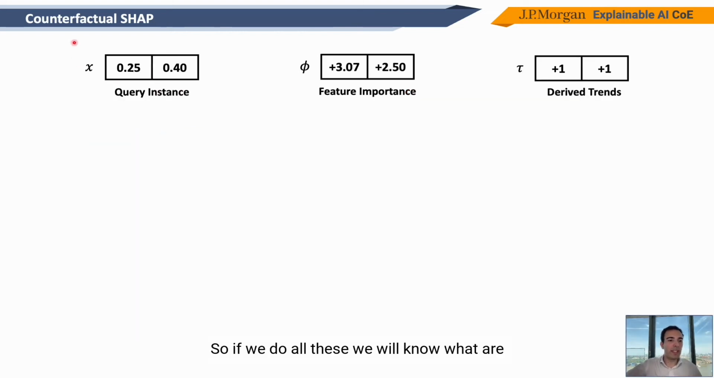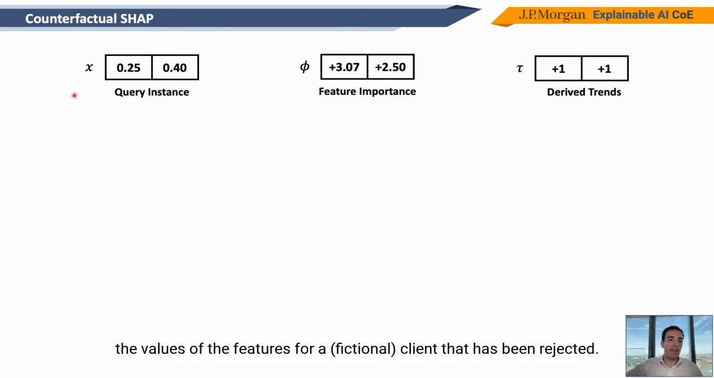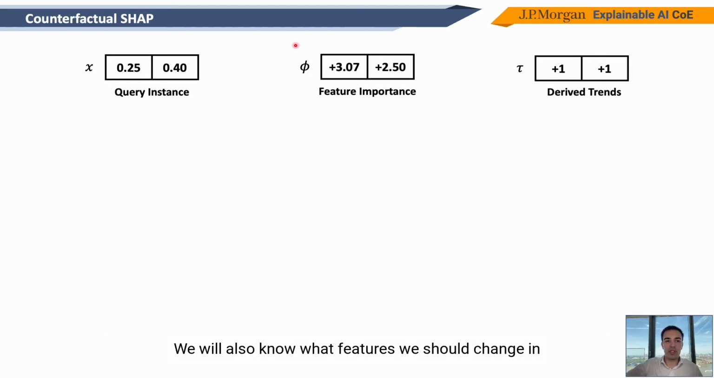So if we do all this, we will know what the values of the features are for a client that has been rejected. We will also know what features we should change in order to go from a rejection to an acceptance. And we will also know if we have to increase or decrease those features in order to achieve an acceptance. And the only question that is left to be answered is, how do we evaluate this kind of explanations?